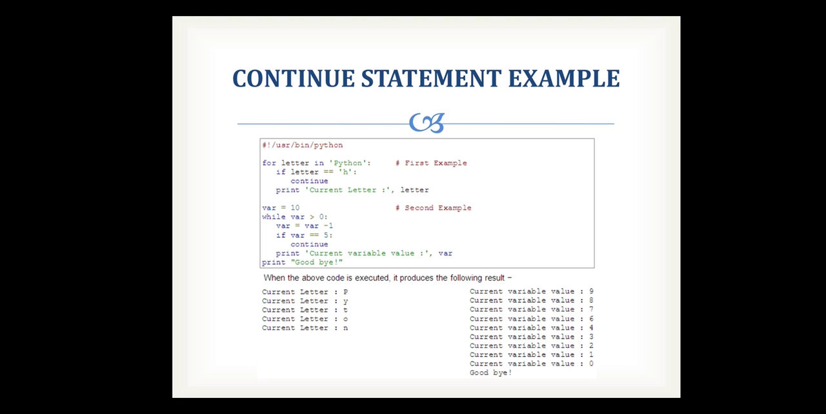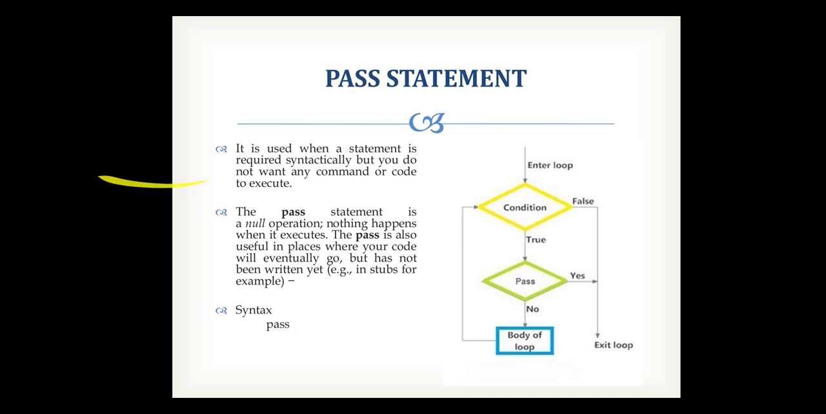When it recognizes h, it directly skips that iteration and moves to the next iteration, and it will print on. Similarly for the while loop, when it recognizes 5, it directly skips it and continues with 4, 3, 2, 1 and 0. So it will print this and then directly print your last statement, that is goodbye.